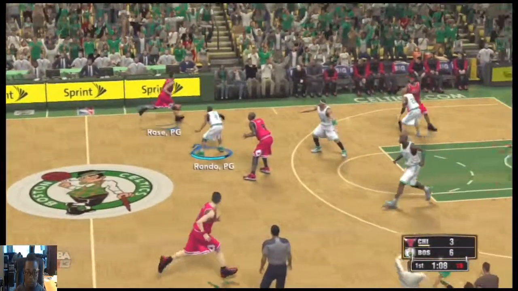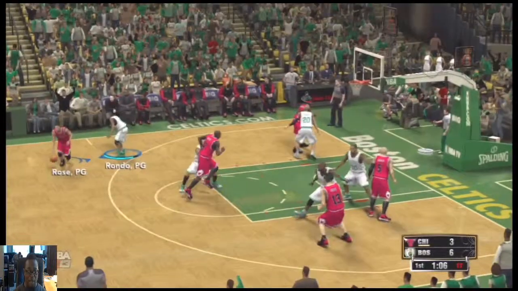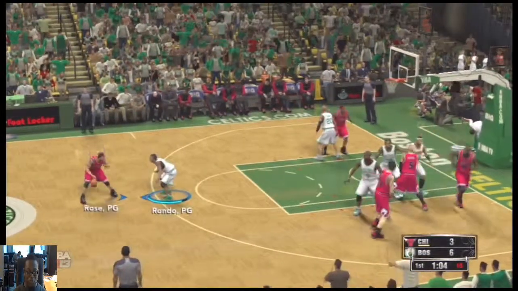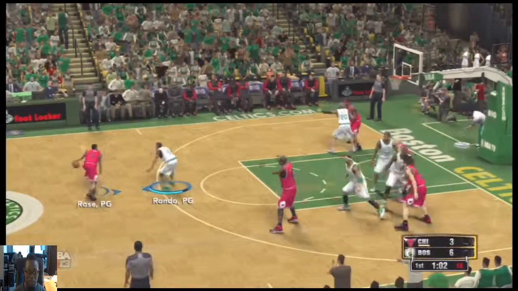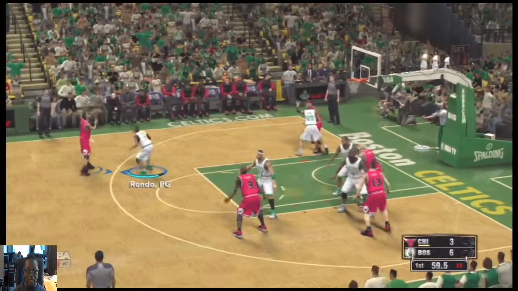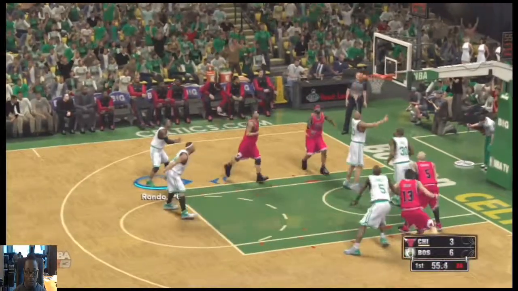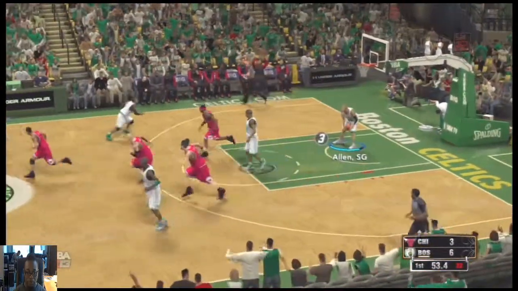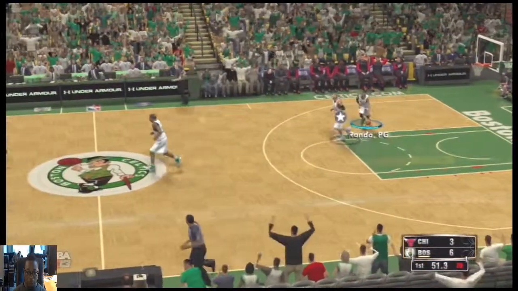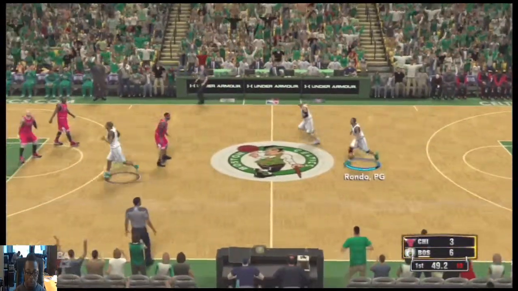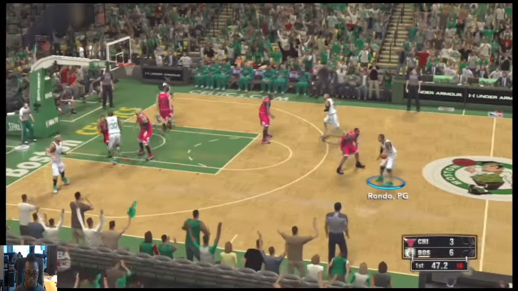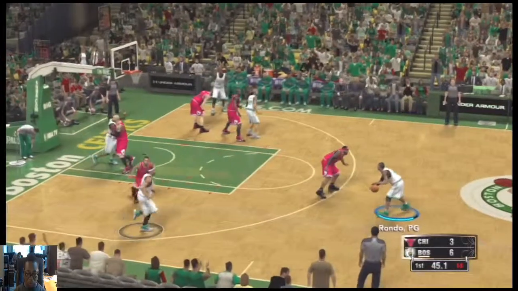1:10 left to play in the first. If you're a running gun type person, just want to shoot threes and cheese against the computer, these sliders won't work for you. These sliders are for slick, realistic simulation basketball. Storied franchises in the Eastern Conference. That's an easy shot there. That's a shot that he should make more often than not. The Celtics have gotten their first 3 shots to go in for him to start off this game.